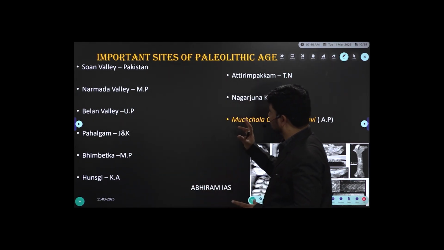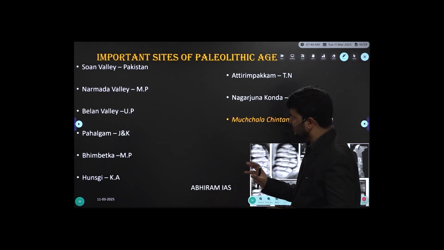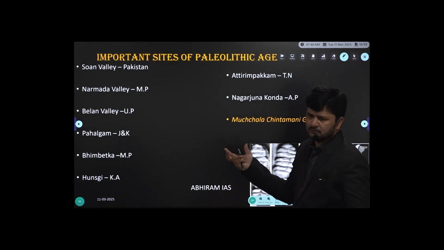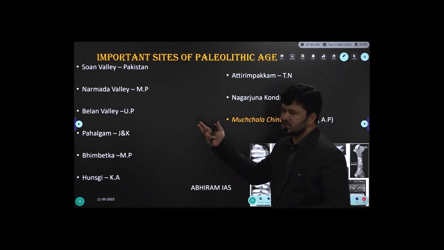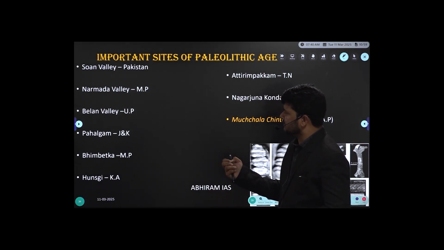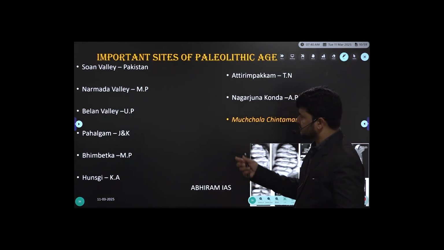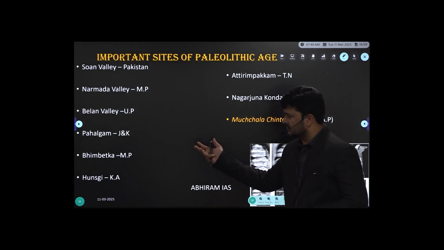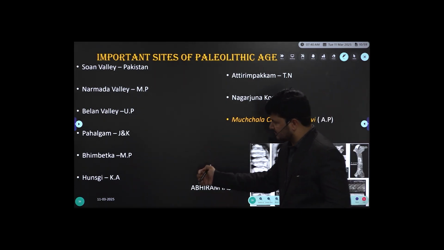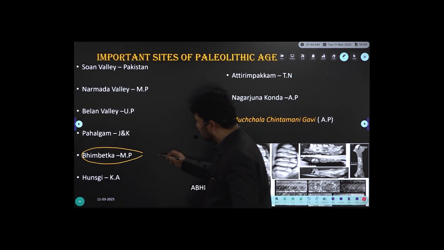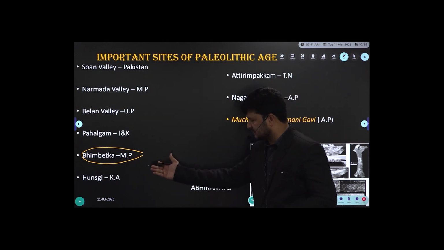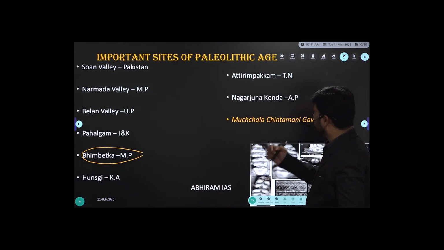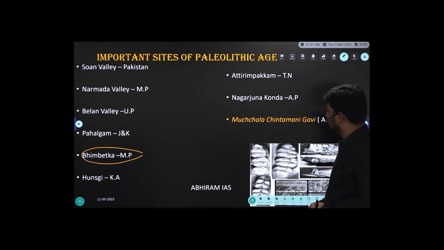Important sites of the Paleolithic age, I have brought to give you an idea: Soan Valley, the Soan River basin, which is in Pakistan; Narmada Valley in Madhya Pradesh; Belan Valley in Uttar Pradesh; Pahalgam in Jammu and Kashmir; and Bhimbetka, which is not a valley but a group of rock shelters. By the Mesolithic age, Bhimbetka rock shelters, Hunsgi in Karnataka, Attirampakkam in Tamil Nadu, Nagarjuna Konda in Andhra Pradesh, and Muchchatla Chintamanu Gavi in Andhra Pradesh.